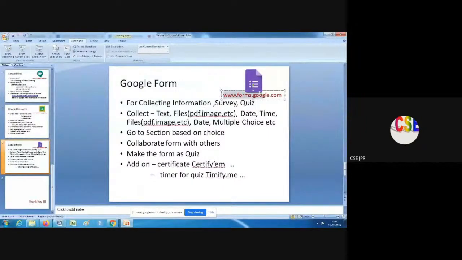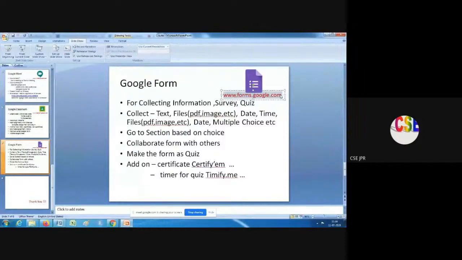Google Form is used for taking surveys and collecting information from others. Even for a registration form, you might have received some link, and you might have filled in your details like name, college name or school name, mail ID, mobile number, something like that. That is the Google Form.